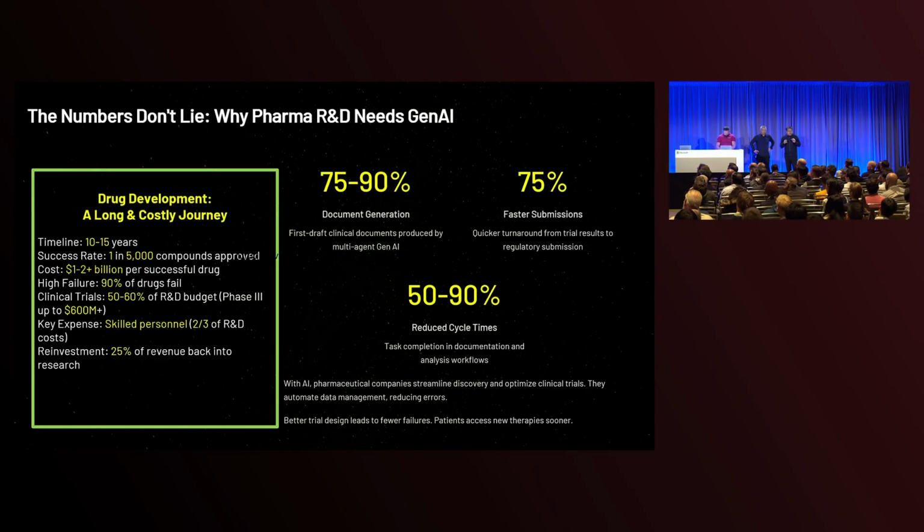But the success rate is really small: 1 in 5,000 compounds is successful. The cost is crazy: 1 to 2 billion per successful drug. And there is a high failure rate, like 90%.